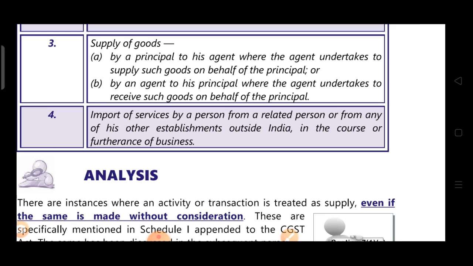And in 7(1)(b) it was given import of service was done, and that was not done from a related person. That was just import of service mentioned over there, means service is imported, and even if it is made outside the course of business, if it is not in the course of business, then also it is termed as supply. Okay, so this related person was not there in 7(1)(b), and this "whether or not in the course of business" was there in 7(1)(b), and that is not there in Schedule 1. So there is slight difference in this.